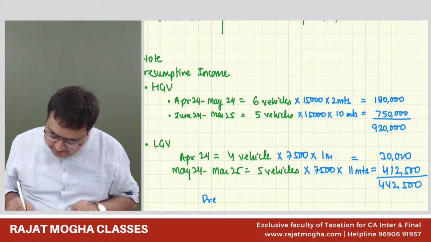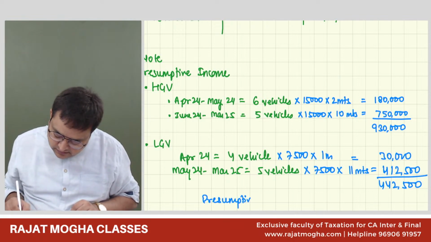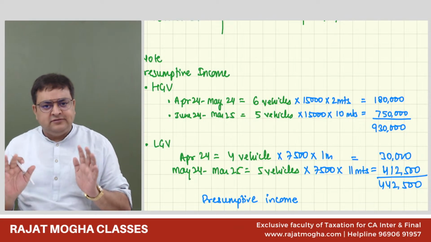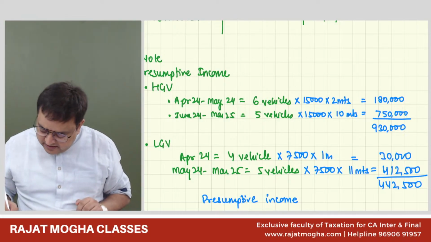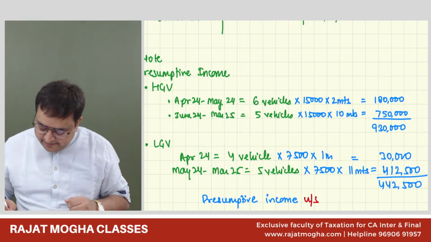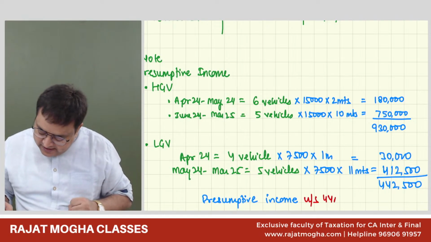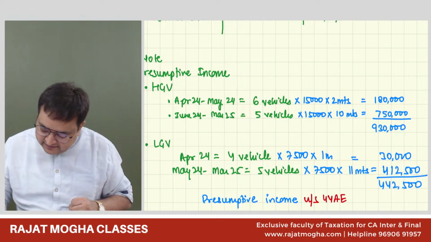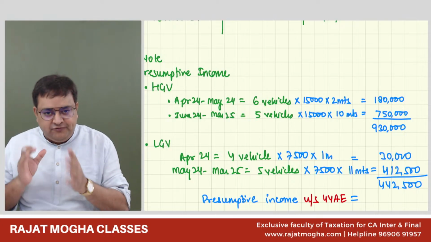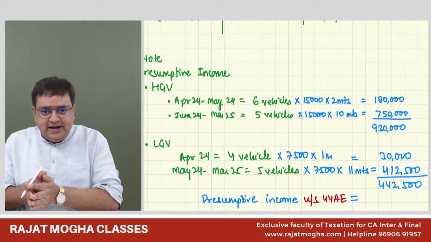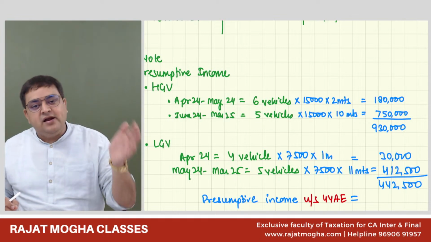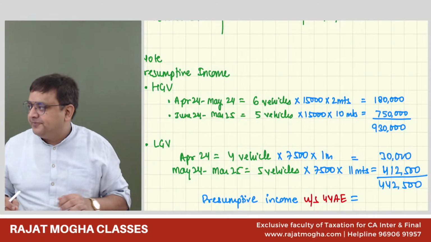So presumptive income. Guys, if you remember the section number, you can quote it. Otherwise, you can skip that. I'm writing it in another color. You don't have to use another color pen in your examination. Use just one color pen. 44AE. I'm just writing it. If you want to skip this section number, you can, but please don't write the wrong section number. If you are confused whether it is 44AD, 44ADA or 44AE, then it is better not to write the section number. If you are 100% sure, then quote the section number.